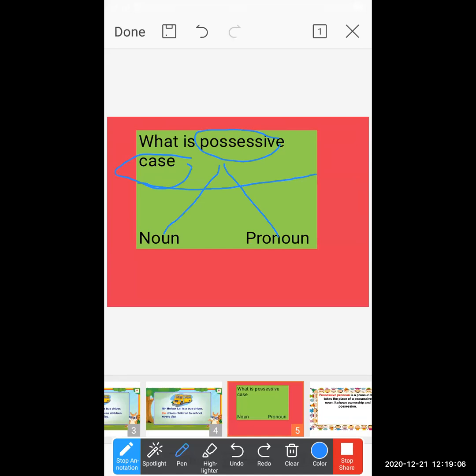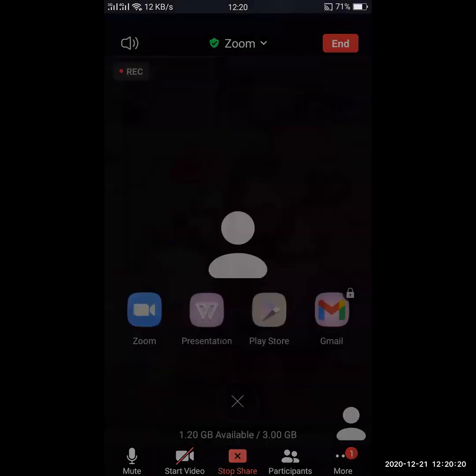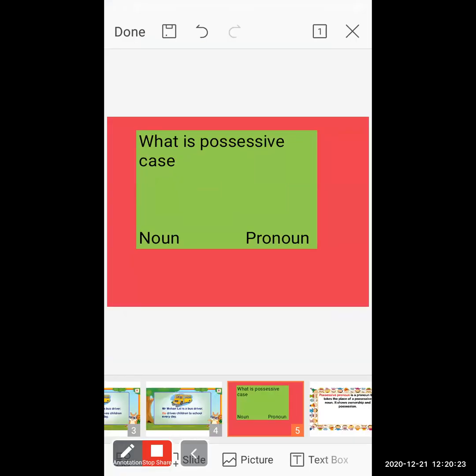In a noun, while we make a sentence, we make an addition of apostrophe s or sometimes just the apostrophe.